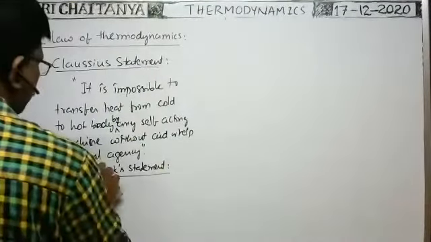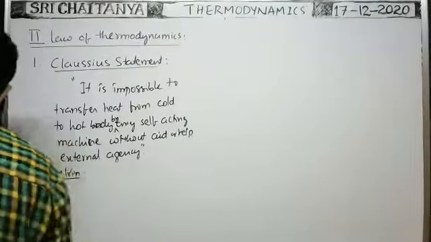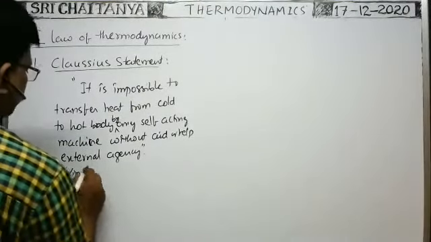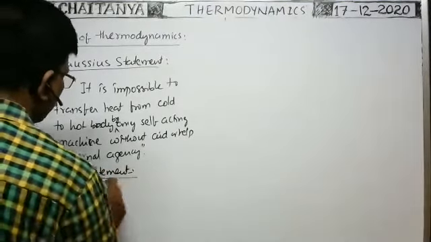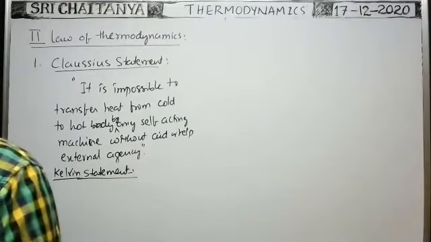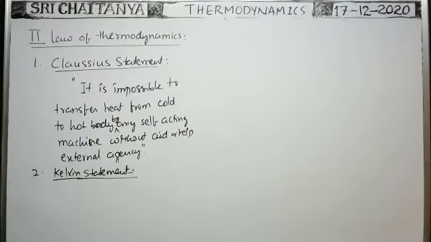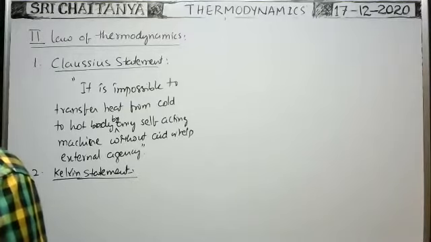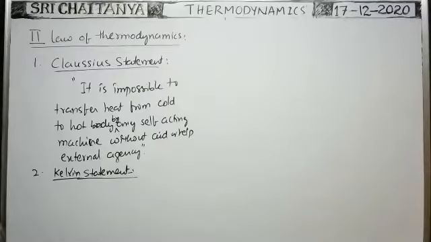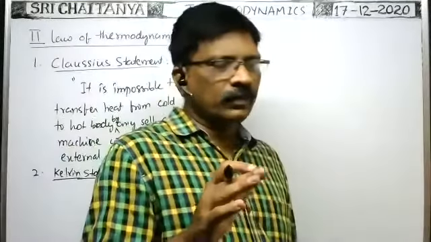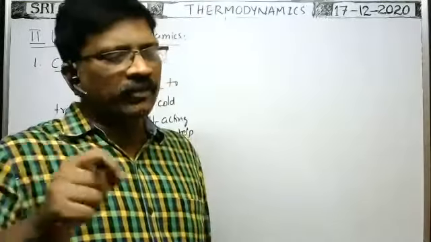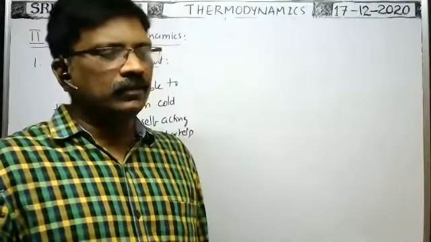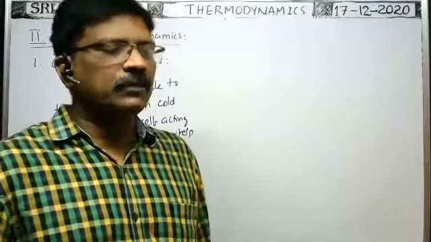So here Kelvin also gave one statement. Kelvin statement first. It is impossible for a body or system to perform continuous work by cooling it to a temperature lower than the temperature of the coldest one of its surroundings. For any machine, it is impossible to do continuous work with the help of the heat energy taken from the system so that it is cooling below the temperature of the surroundings.